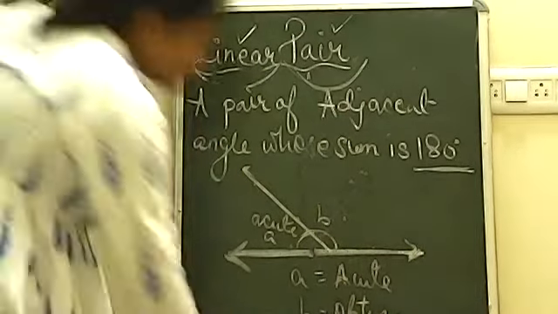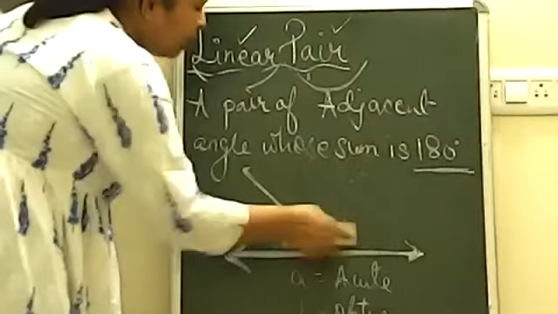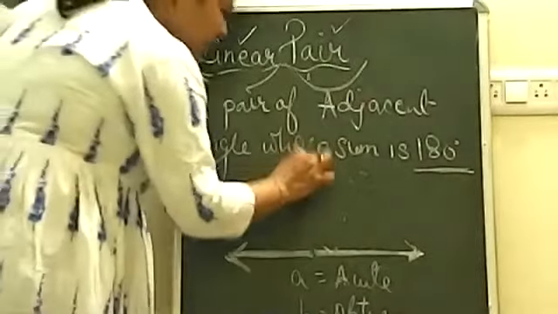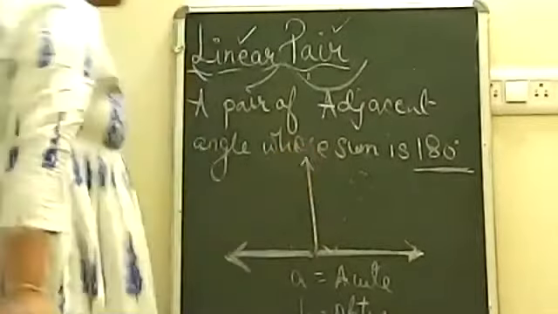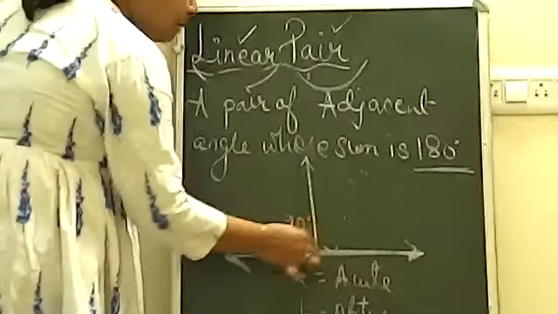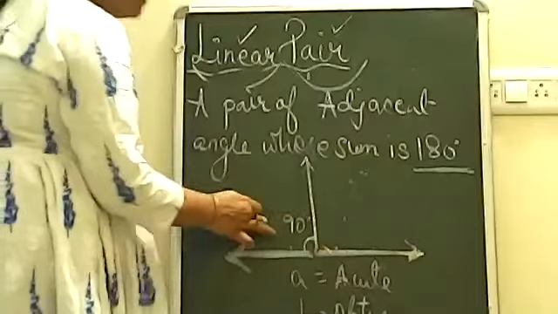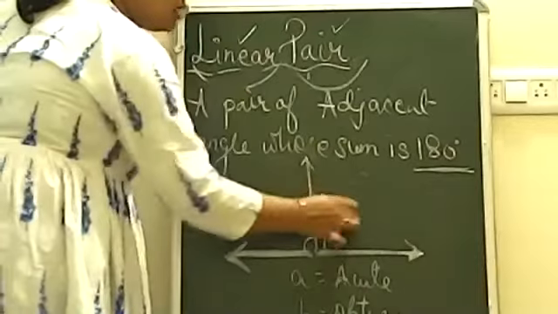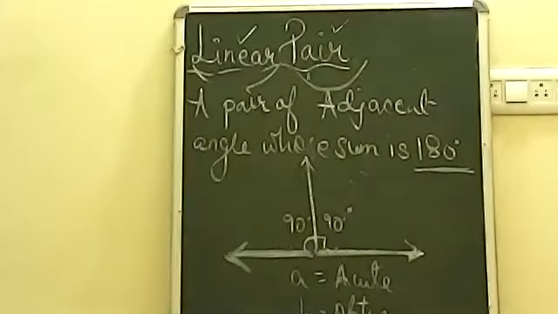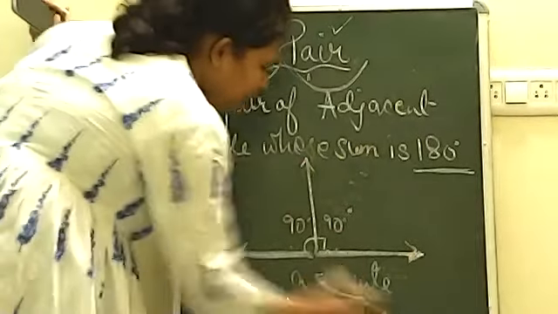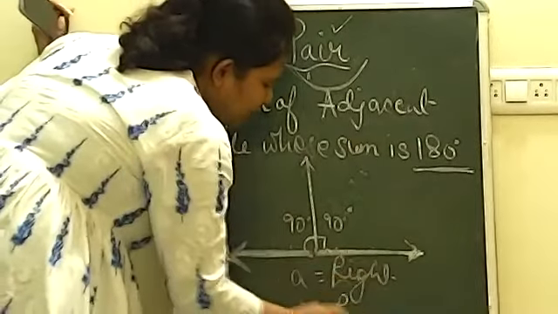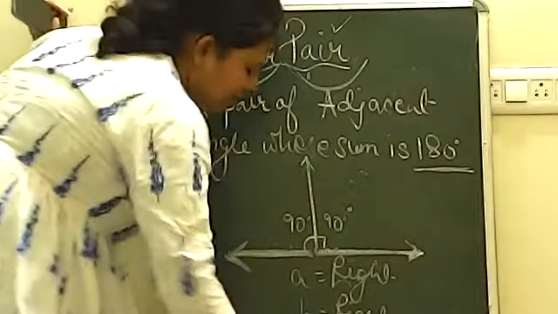ठीक है? Now the next concept. Suppose no acute, no obtuse, both are neither acute nor obtuse, both are right. Or you can say that one angle is right. Right angle means 90 degree. So always remember, if one angle is a right angle, that is 90 degree, then the other will also become 90 degree only. Why? Because you want the sum 180. Because 180 is fixed. Okay? So if you can see, if one angle is right, another will also be right. This is one important thing here.